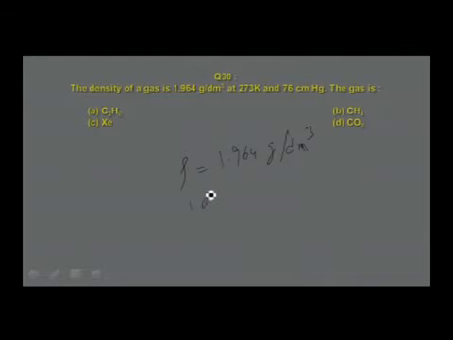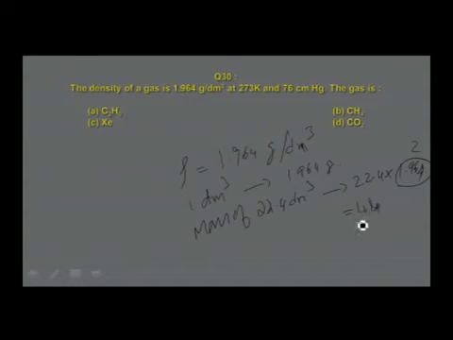That means 1 decimeter cube weighs 1.964 grams. Therefore, what is the mass of 22.4 decimeter cube of the gas? That is 22.4 into 1.964. This is equal to somewhere around 44. It should be, because 22 into 2 is nearly equal to 44, and 44 is the molar mass of carbon dioxide.